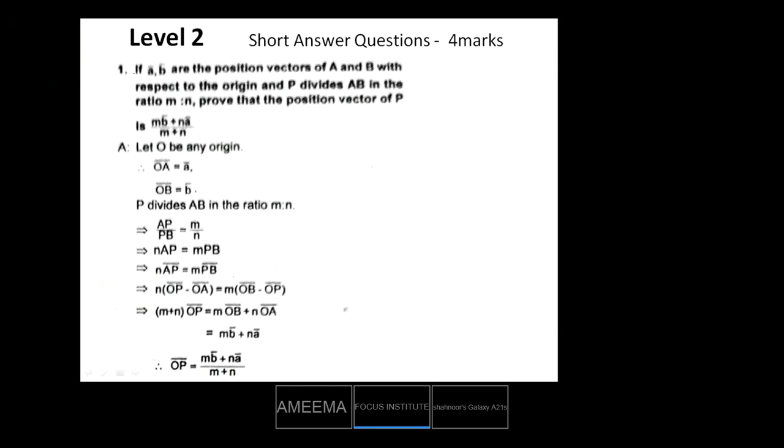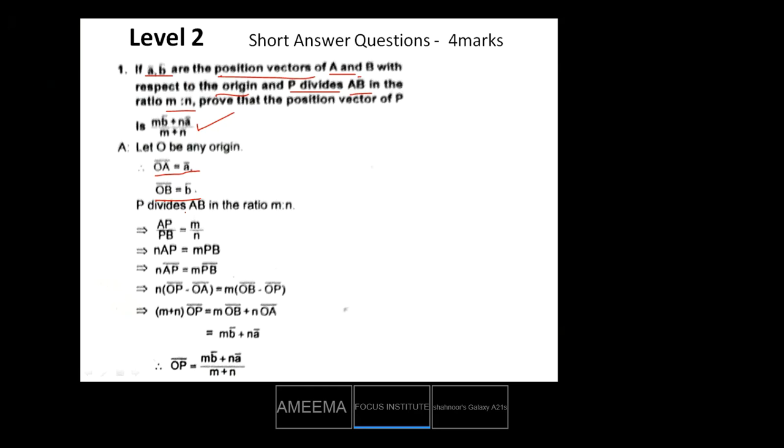Now, if a bar, b bar are position vectors of A and B with respect to the origin, and P divides AB in the ratio of m is to n, then you have to prove that the position vector of P is (m b bar plus n a bar) whole divided by m plus n. Let O be the origin. You already know OA bar is a bar and OB bar is b bar.